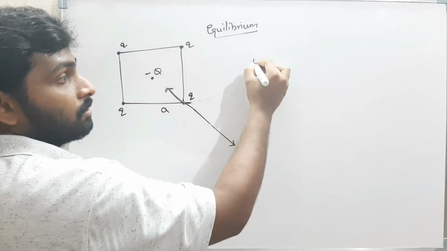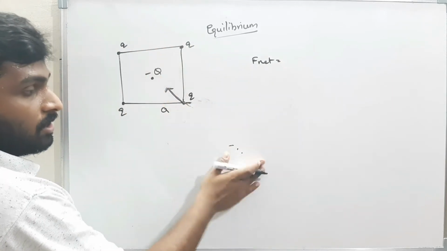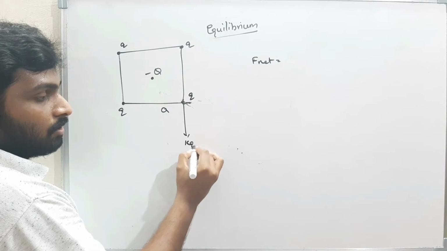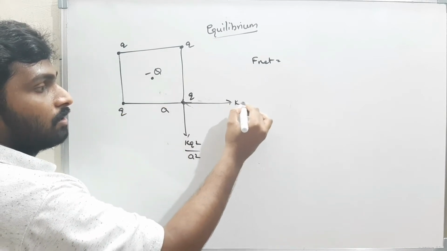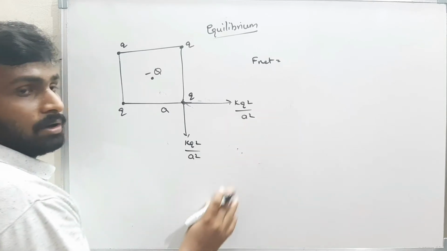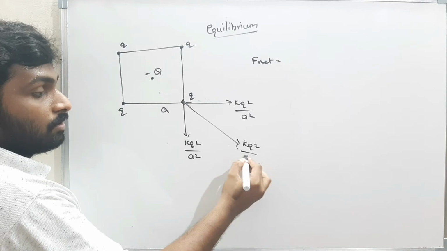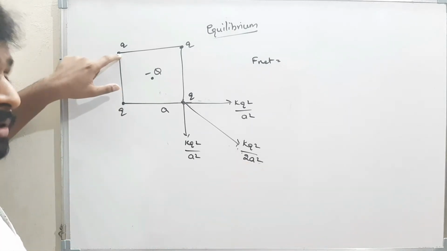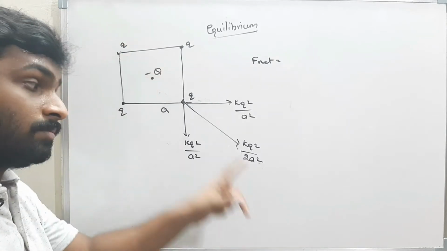What is the net force because of 3 charges? Okay, now I will see again. Because of this charge, it is KQ square by A square. Because of this charge, it is KQ square by A square. And because of this charge, it is KQ square by 2A square. Why 2A square? Because the distance from this charge to this charge is root 2 A, the diagonal. Root 2A whole square is 2A square.